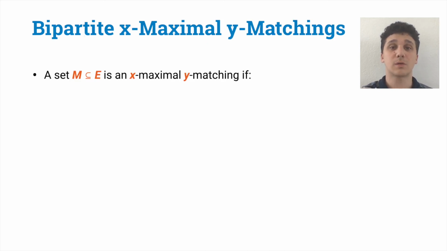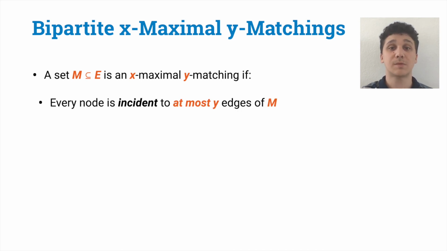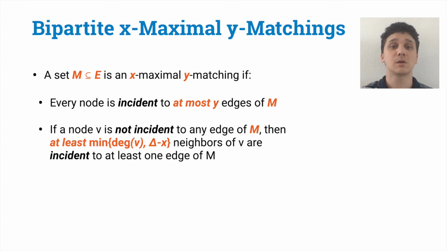We will not only consider maximal matching, but we will also consider variants of it. In particular, we consider x-maximal y-matchings that are defined as follows. We want to find a subset of edges such that each node is incident to at most y edges of the set, and such that if a node is not matched and hence not incident to any edge of the set, then at least the minimum between its degree and delta minus x neighbors should be matched. The second constraint, if we think about delta regular graphs, just says that if a node is not matched, then at most x neighbors can be unmatched as well.